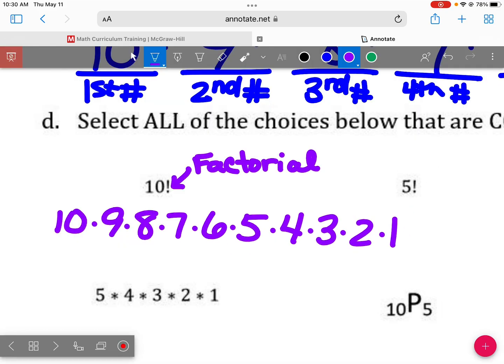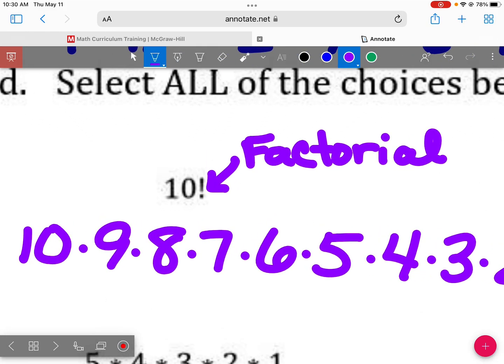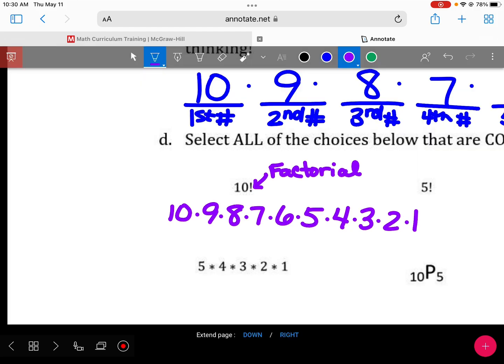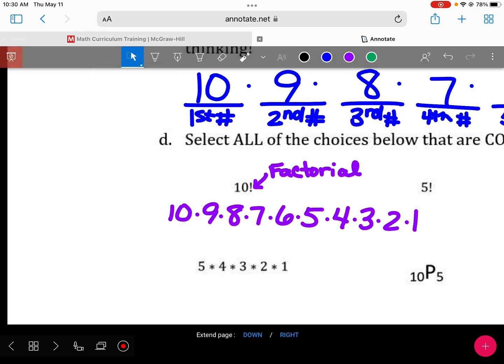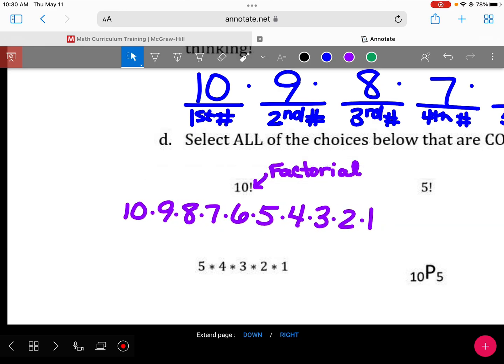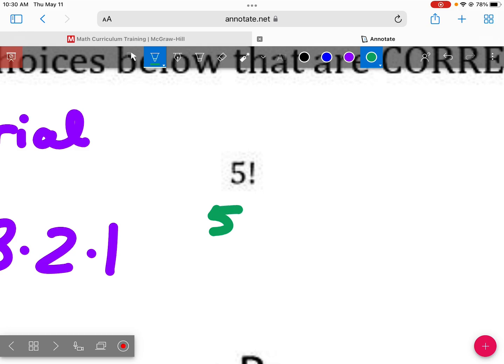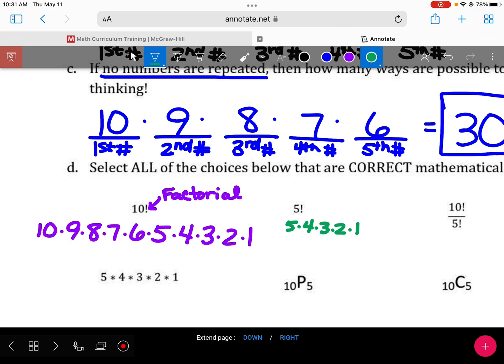Is that the same thing as this? No. It's got part of the right stuff, but no. What about the next one? Why not? Yeah, this would be 5 times 4 times 3 times 2 times 1. That is not the same as this at all. What do we have going on here?